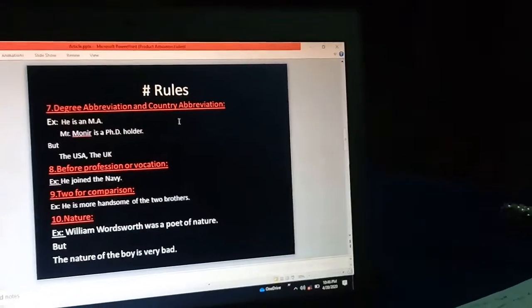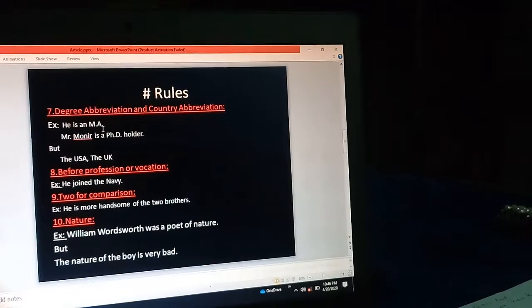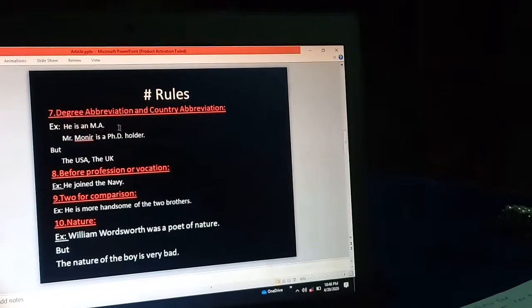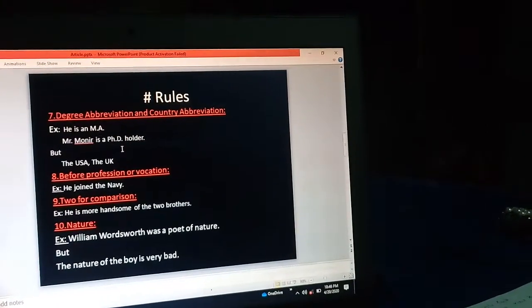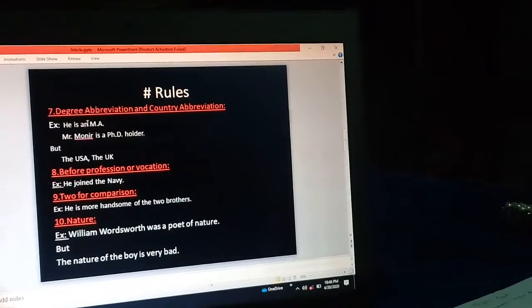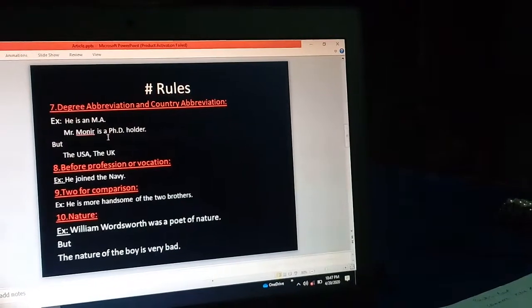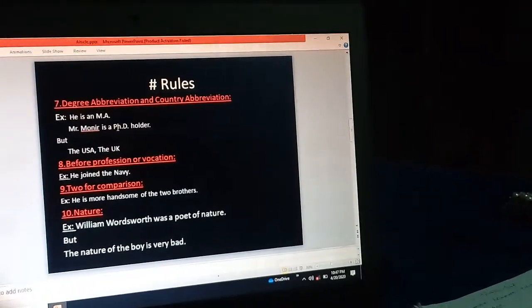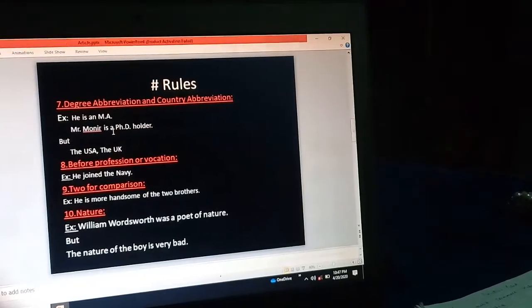Degree abbreviation and country abbreviation. You know what is the abbreviation form? So MA, PhD, these are degrees. So before the name of the degree, we use the article an or a. If it sounds like a vowel, then we use an. If it sounds like a consonant, then we use a. An MA, as M sounds like a vowel, so here is an. A PhD holder, as P sounds like a consonant, so here is a.